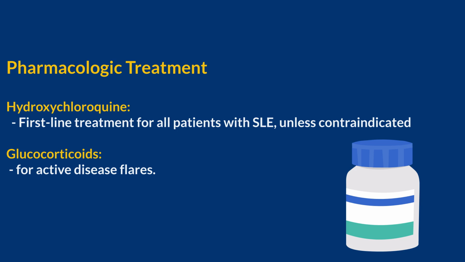Hydroxychloroquine. First-line treatment for all patients with SLE, unless contraindicated, at a target dose of 5 mg per kilogram real body weight/day but individualized based on risk for flare and retinal toxicity. Glucocorticoids, if needed, are dosed based on the type and severity of organ involvement and should be reduced to maintenance dose of less than or equal to 5 mg per day, and, when possible, withdrawn. In patients with moderate to severe disease, pulses of intravenous methylprednisolone, 125 to 1000 mg/day, for 1 to 3 days can be considered.